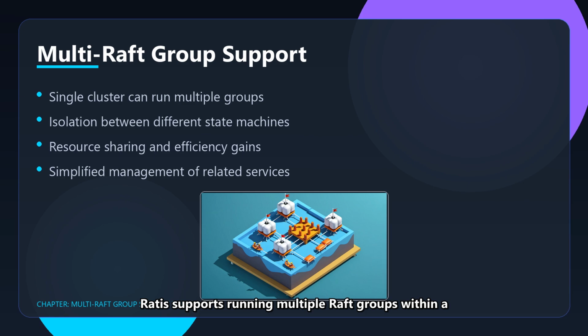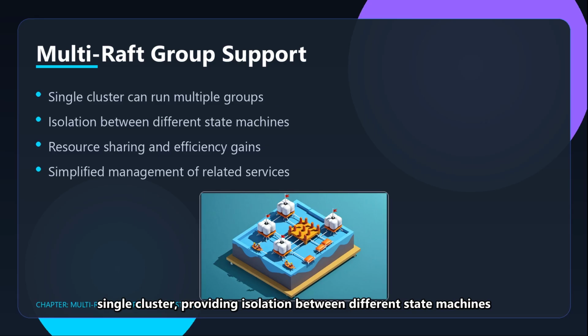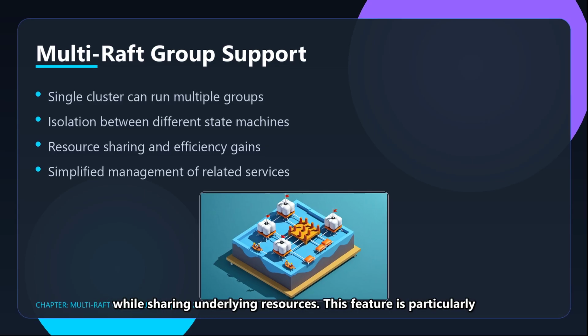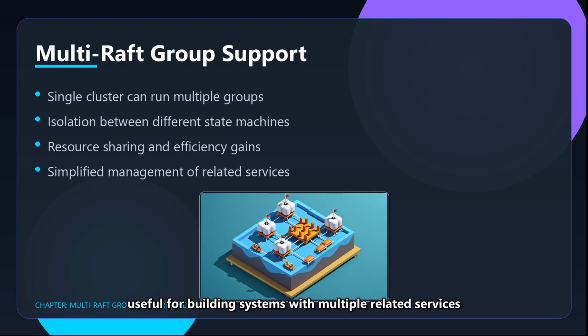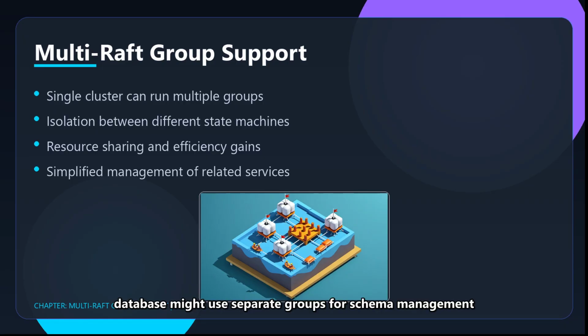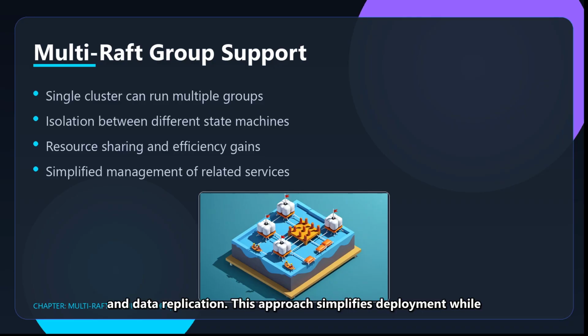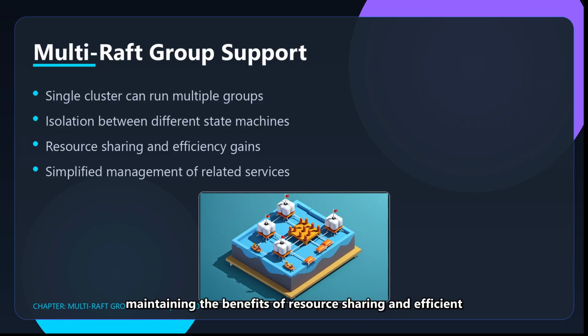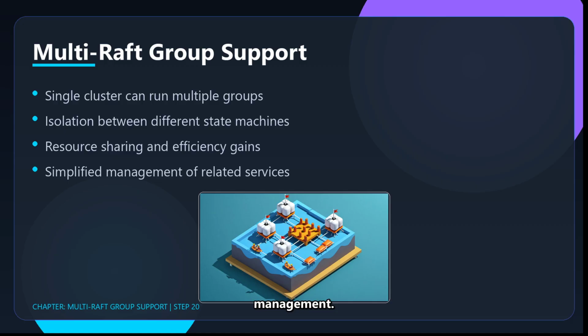Ratis supports running multiple Raft groups within a single cluster, providing isolation between different state machines while sharing underlying resources. This feature is particularly useful for building systems with multiple related services that need independent consensus. For example, a distributed database might use separate groups for schema management and data replication. This approach simplifies deployment while maintaining the benefits of resource sharing and efficient management.